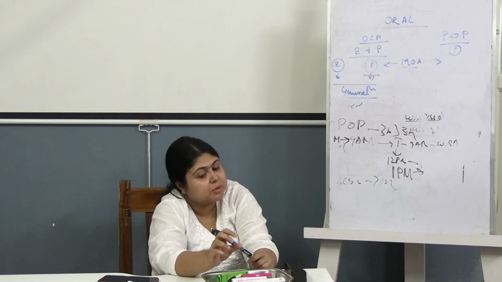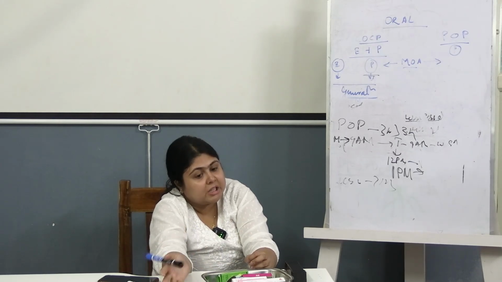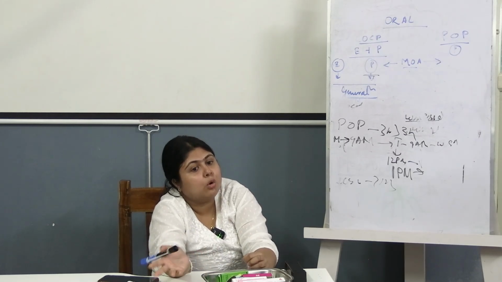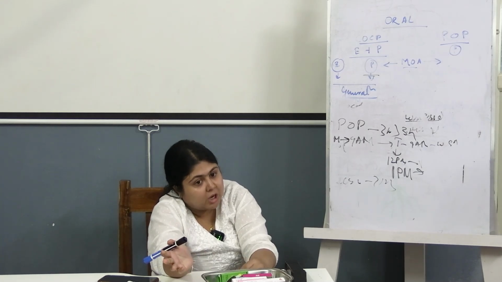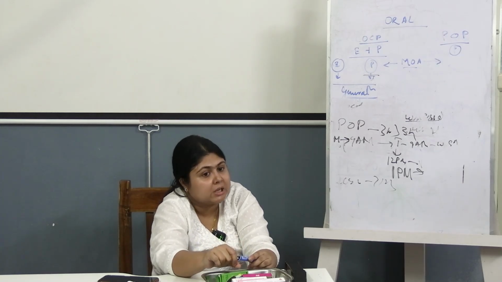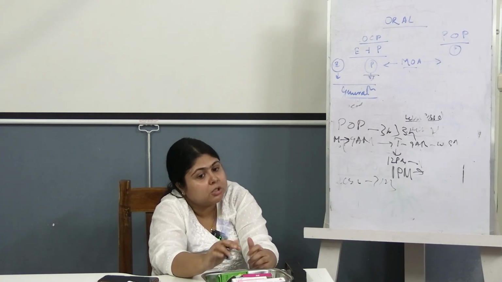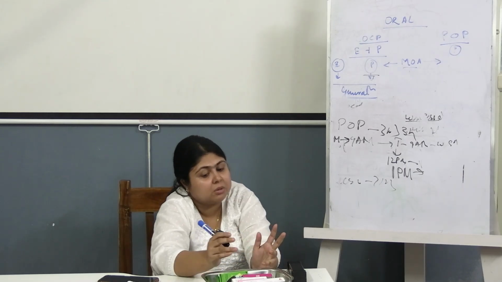The benefit of progesterone only pills is that they can be given in all the indications where COCPs were contraindicated. And in case immediately postpartum she wants to start with POPs, we can very well give it. And COCPs, how long can you give them? Up to 51 years. After that the risk of thromboembolism normally increases. That's why we have to switch over to any other alternative contraceptive method.